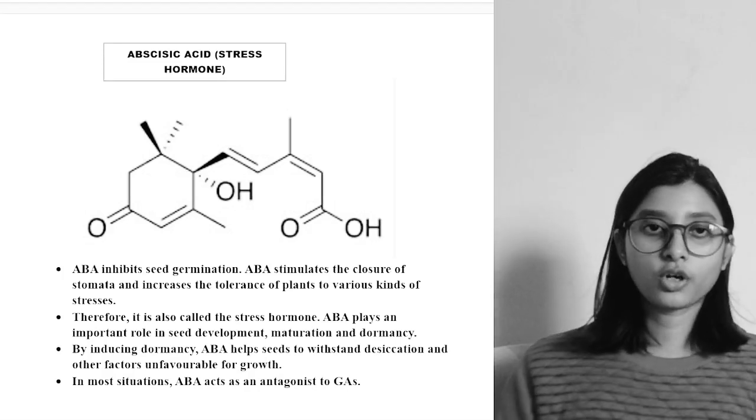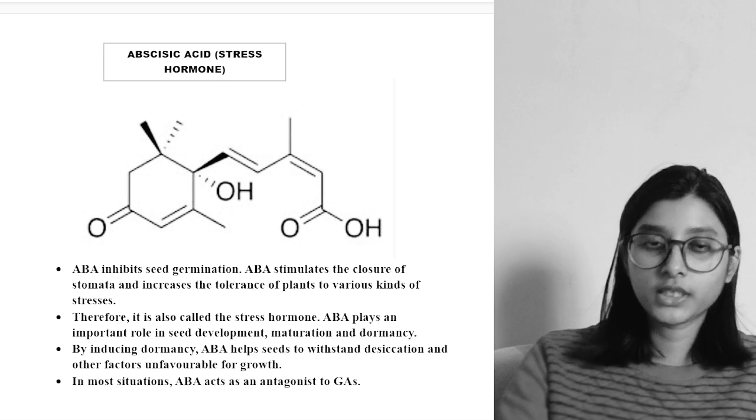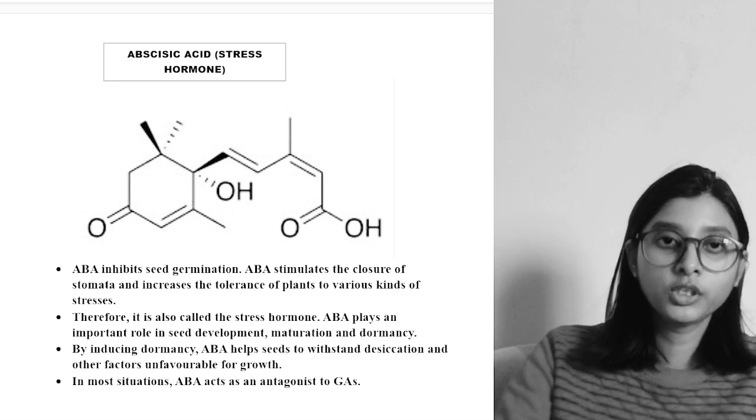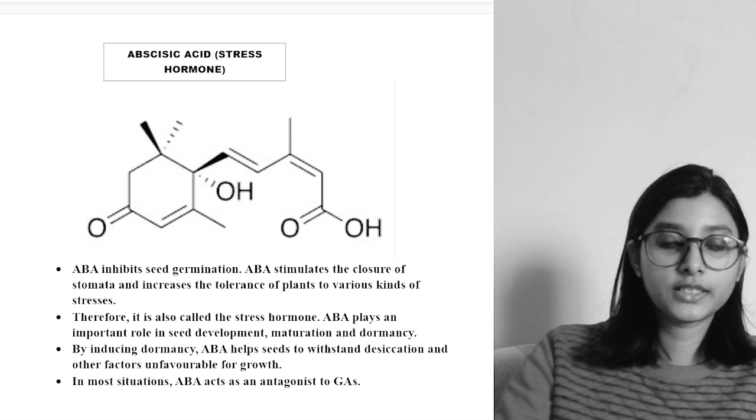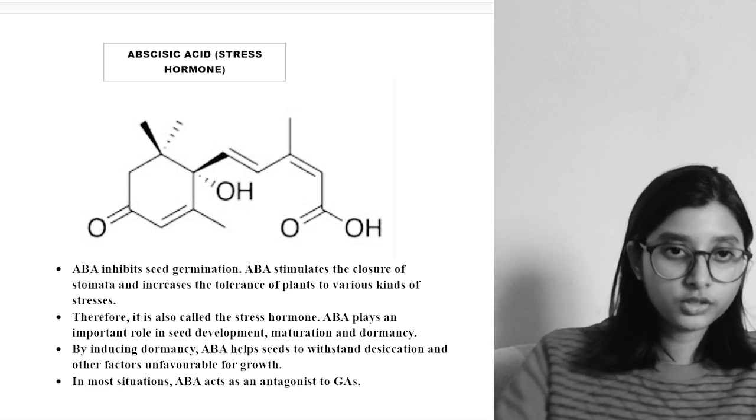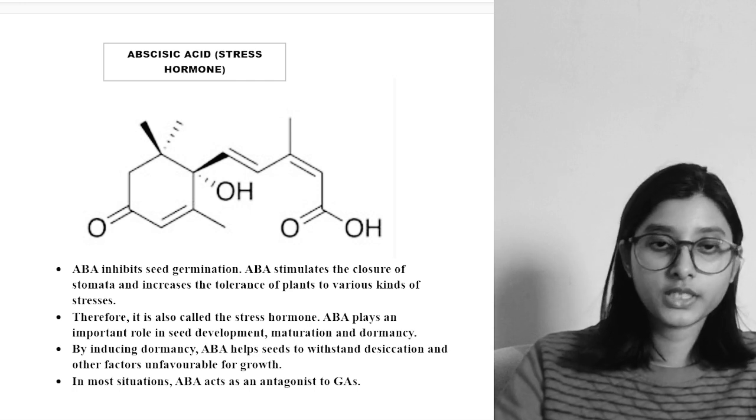Hey everyone, so let's talk about another plant hormone which is known as abscisic acid. As we see from the name written here, it's a stress hormone. Why is it said to be a stress hormone? Before starting that, let's see the molecular structure of abscisic acid. Fine. So let's see what's written in the first line: abscisic acid inhibits seed germination.